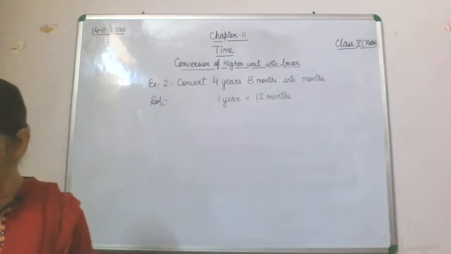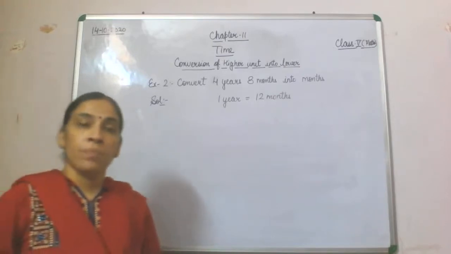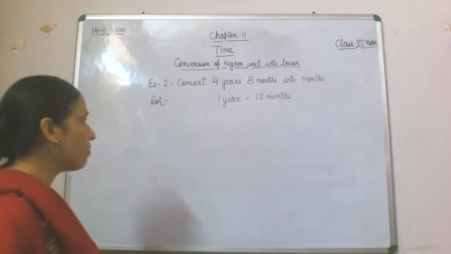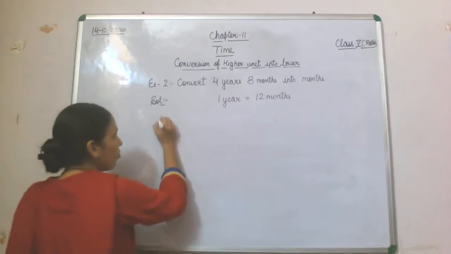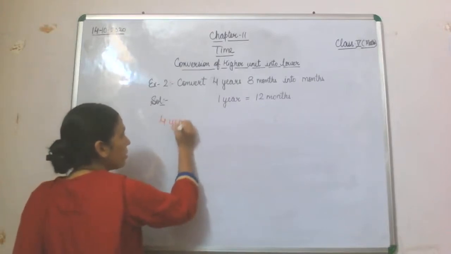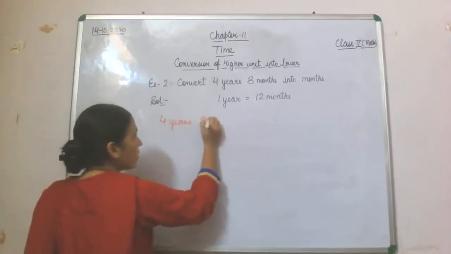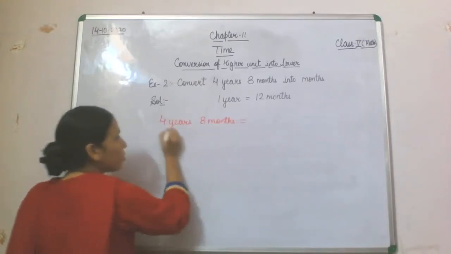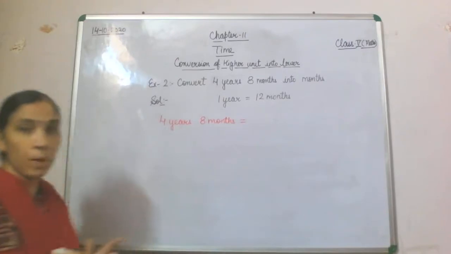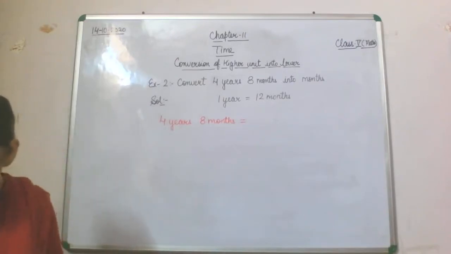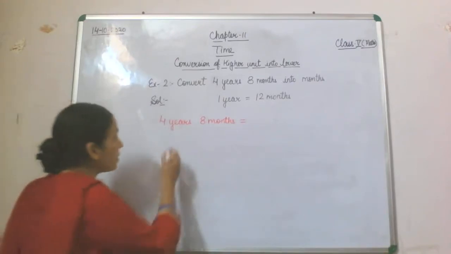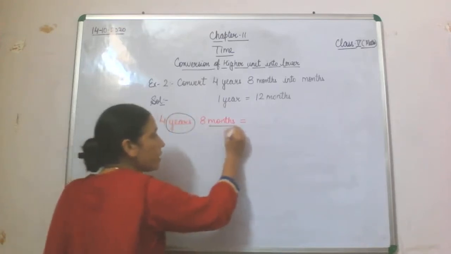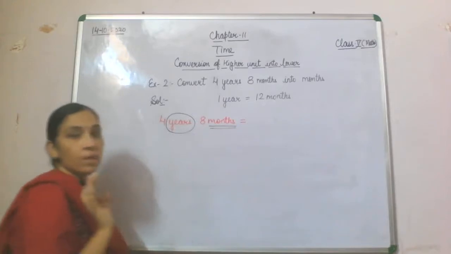The other part, which is already in months, we will not convert. See, 4 years, 8 months. So this year part we will convert, but which is already in months, we will not convert.